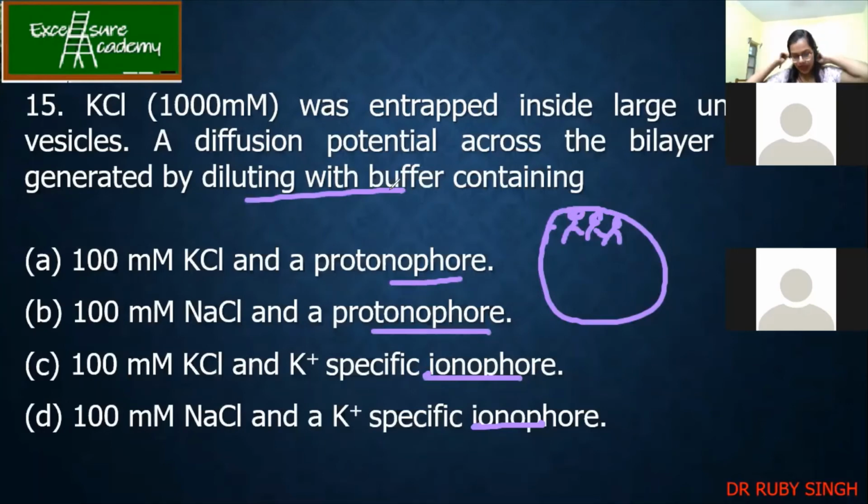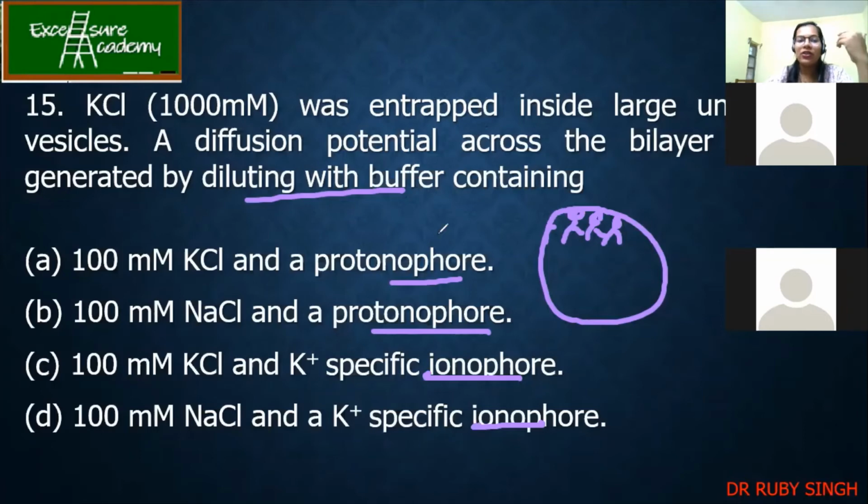Did you try to study what ionophores are? See, it's very simple over here. Even if you don't know the answer, you can actually come to the answer. They're asking how a diffusion potential across the bilayer can be generated by diluting a buffer with a buffer containing what.